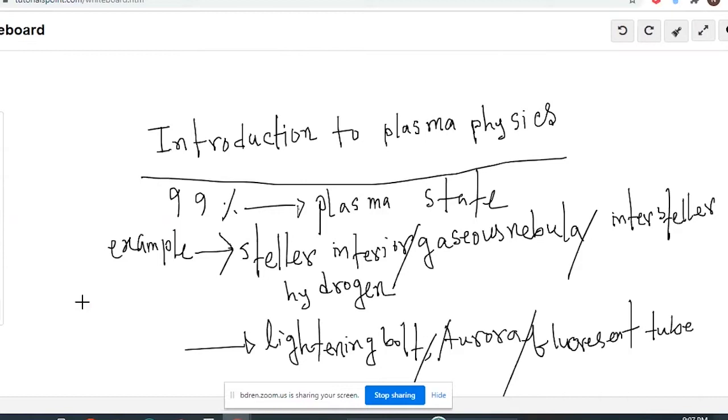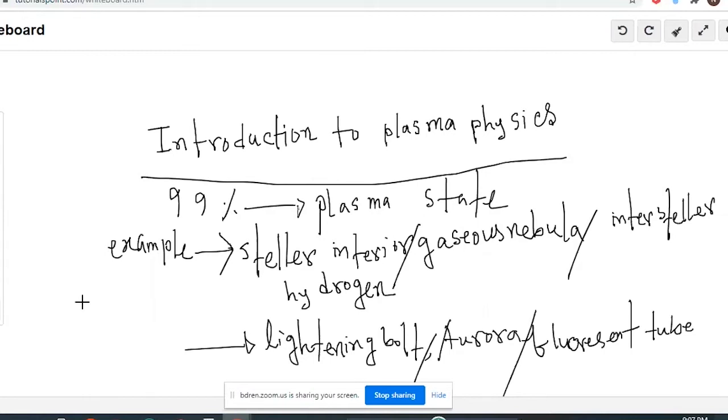But if you consider the examples of our daily life, there are very few, but the examples are lightning bolt, aurora. You already know about aurora. What's happening behind the aurora is actually the plasma state. Fluorescent tube, which is also known as neon tube. I am going to give you a better understanding of these examples later when we discuss how the plasma state actually works.